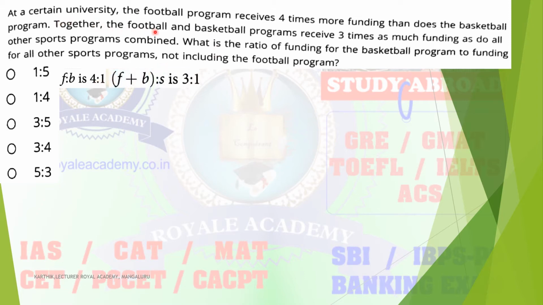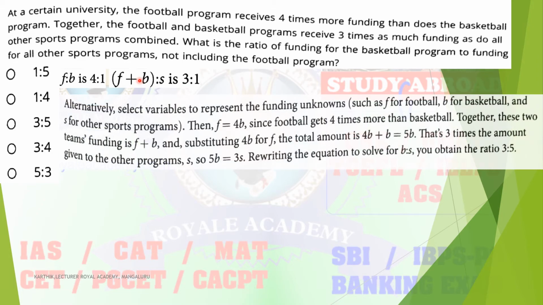The next sentence is: football plus basketball program receives 3 times as much funding as do all other sports. F plus B is 3 times compared to other sports. Other sports I will indicate by S, so other sports is 1, and F plus B receives 3 times more funding. So you can write it like this.